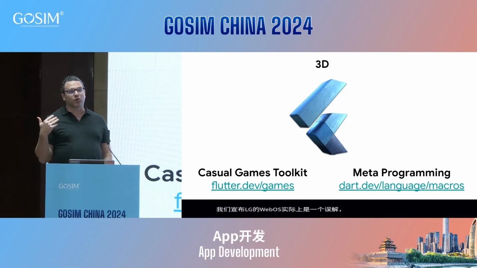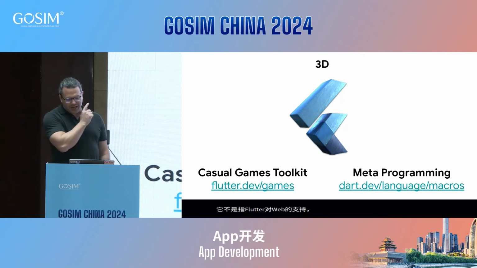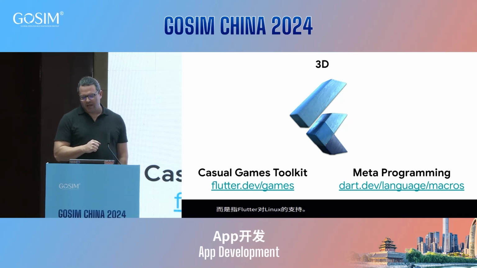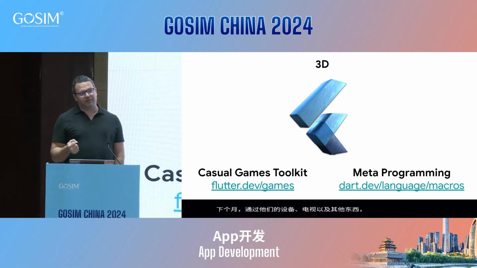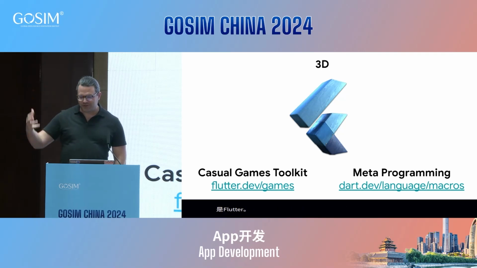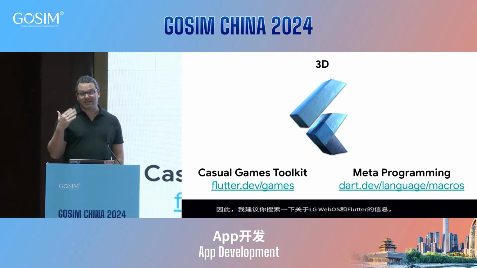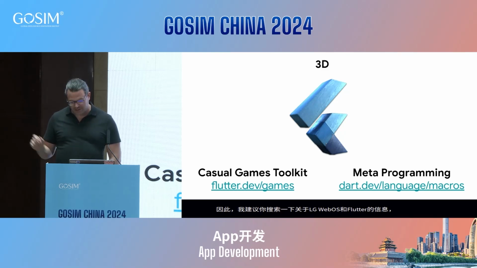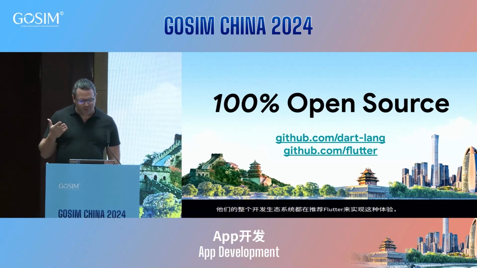We have a games toolkit. People are actually finding Flutter to be a great place to write casual games. And so we have a number of companies that are shipping casual games with Flutter. Check out the toolkit there, flutter.dev/games. And one of the features I'm most excited about is metaprogramming. So we're actually actively working on a metaprogramming feature. We call it macros in Flutter, which allows you basically to write code that writes code. And we think that'll dramatically improve the productivity that you have as Flutter developers. So if you want to read what's happening there, or coming soon, dart.dev/language/macros to learn more.